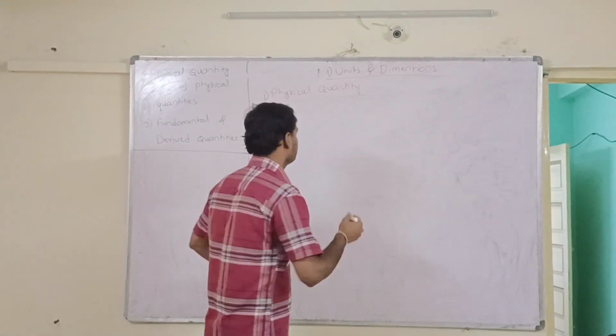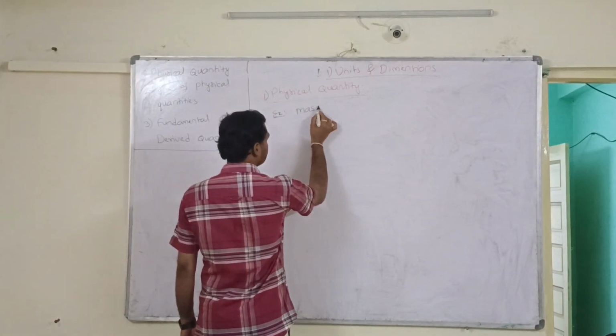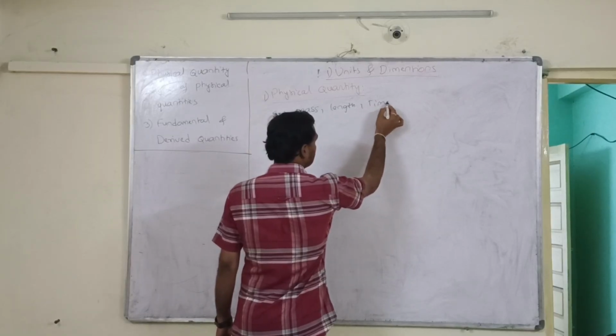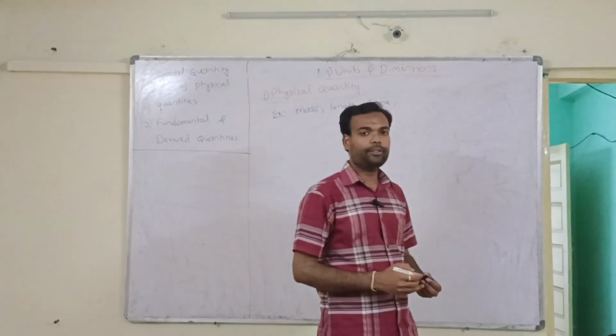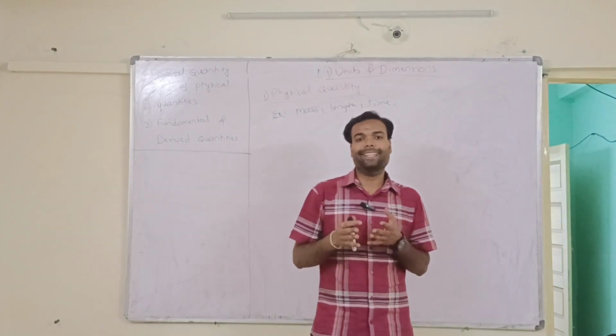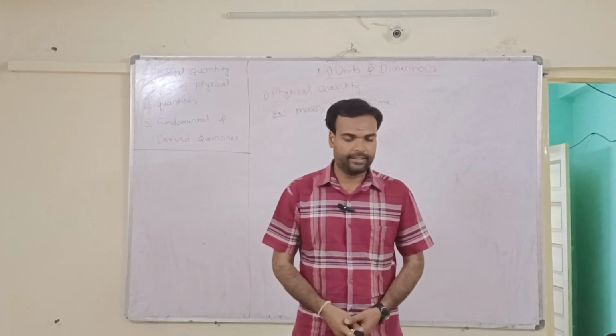For example, mass, length, time. These help us to measure the amount of mass a substance has and how much length a substance has. This is what physical quantities are.